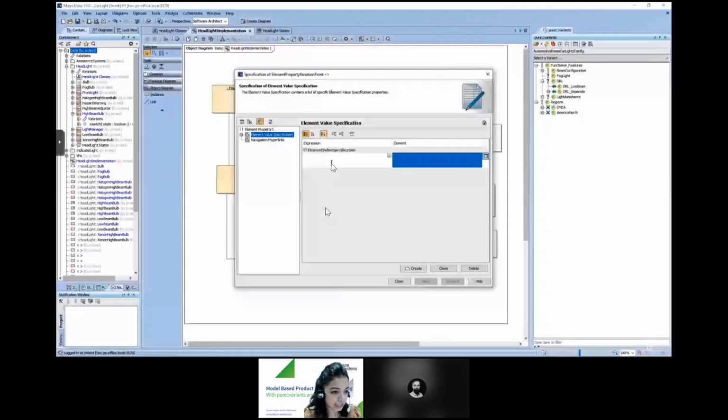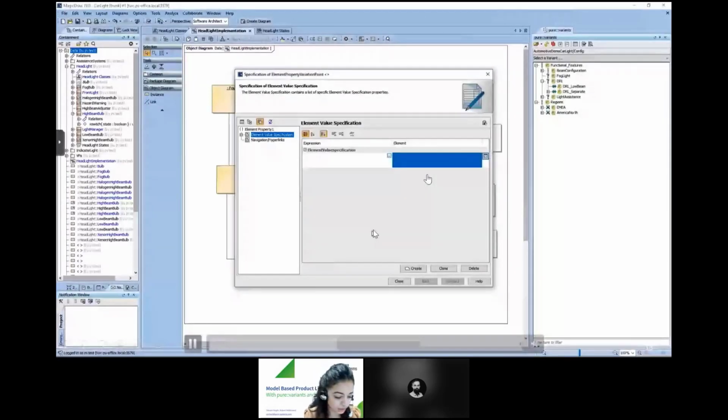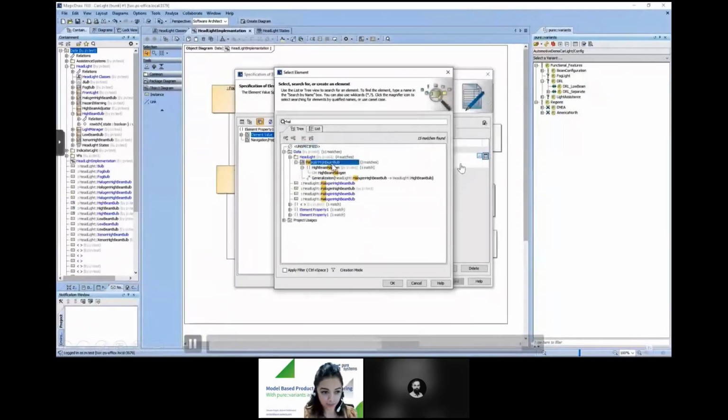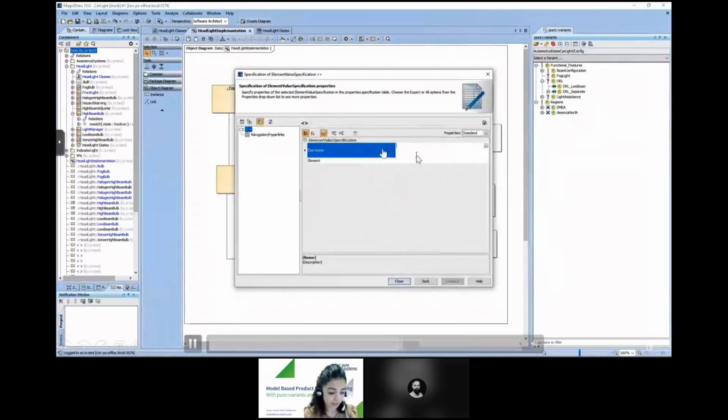So here, when we navigate to the element value specification, under the expression we say that if we select high beam halogen, then the classifier of this element must change to halogen high beam bulb. And we create another expression in a similar manner.